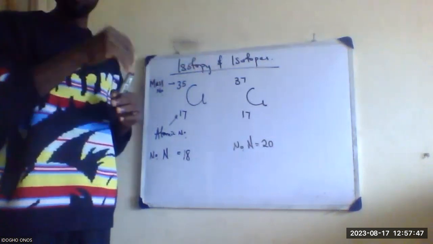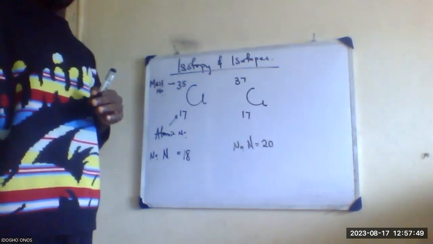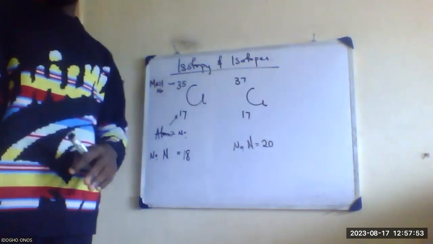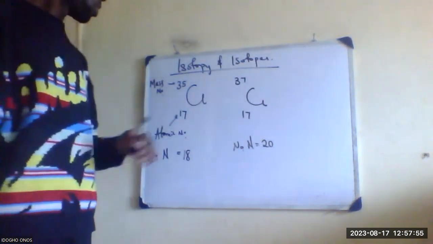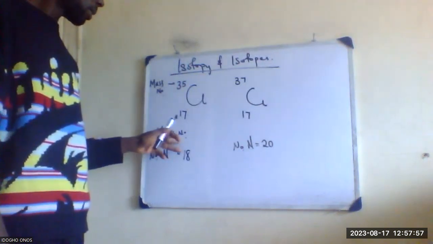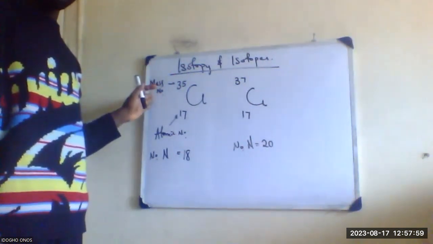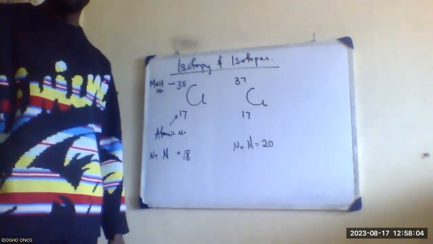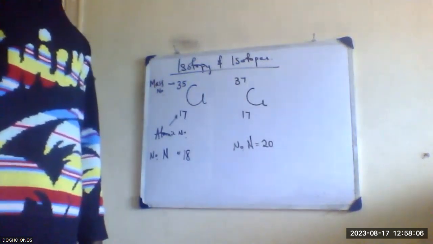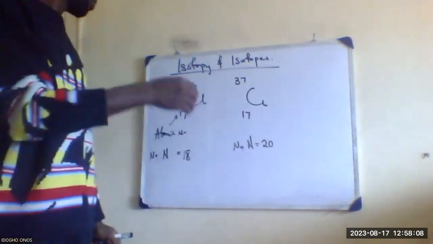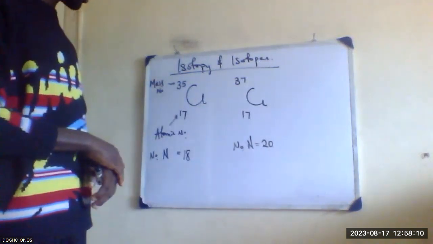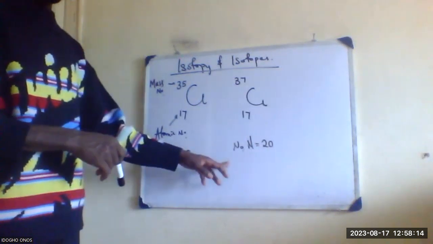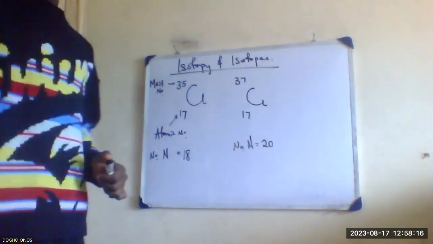Isotopes are atoms of the same element, which have the same atomic number but different mass number due to the difference in the number of neutrons. The same element, the same atomic number, but different atomic mass, due to the difference in neutrons. Okay.